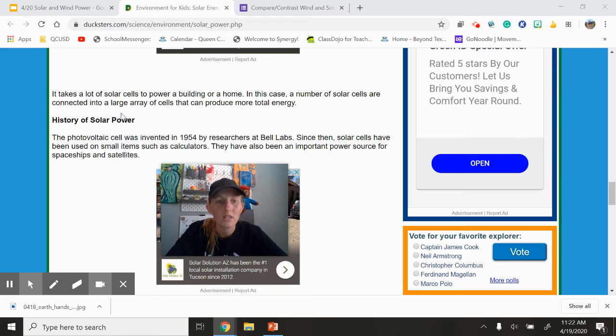It takes a lot of solar cells, those little tiny blocks within the solar panel, to power a building or a home. In this case, a number of solar cells are connected to a large array of cells that can produce more total energy. So another great source of renewable energy.